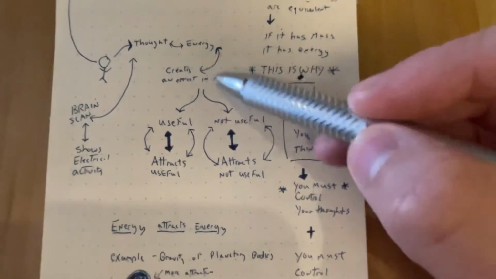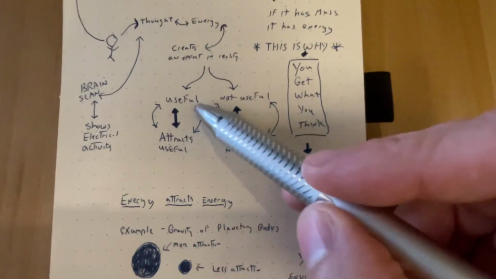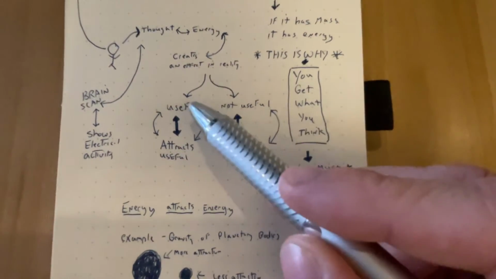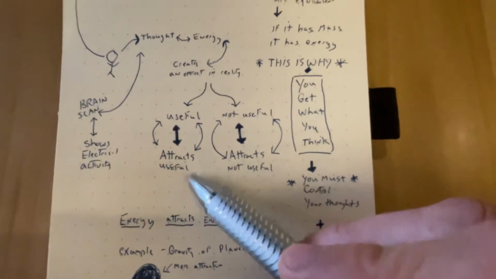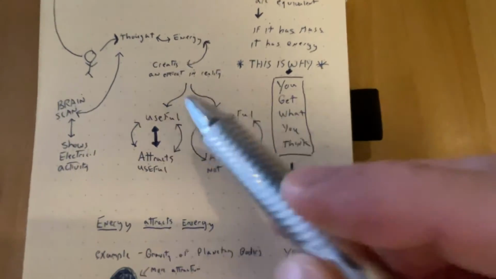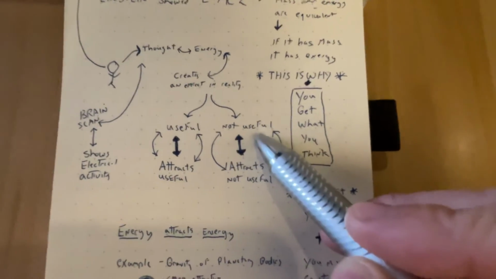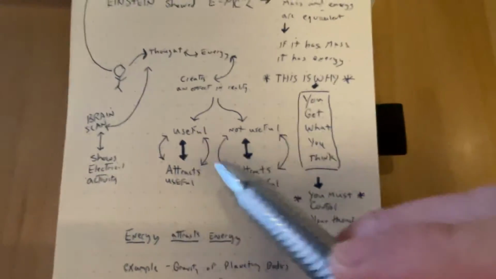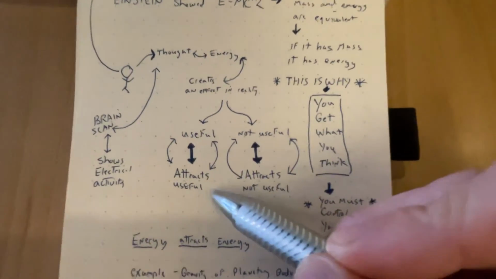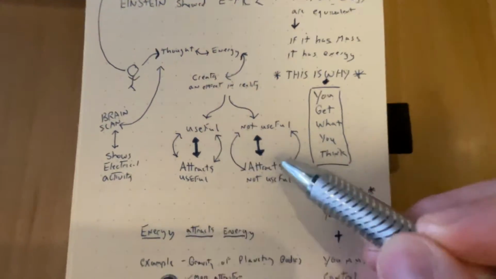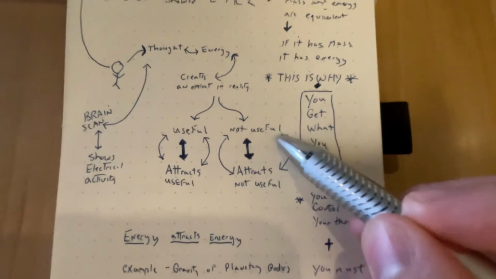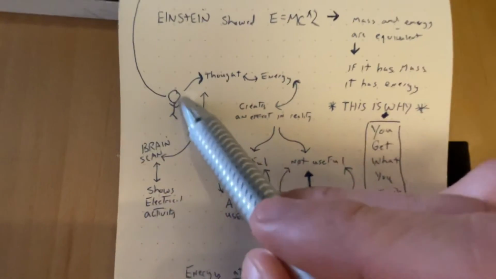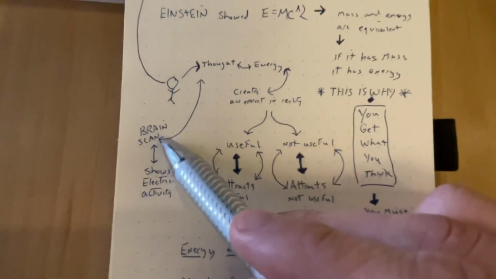So if energy attracts energy, and we have useful thoughts, and we have not useful thoughts, okay? Now, your useful thoughts attract useful energy. Your not useful thoughts attract not useful energy. Now, we know the difference. We know people that are Debbie Downers, and they're energy vampires, right? And they always have something to be negative about. And we know those people that are naturally optimistic, charismatic, etc., and we want to be around them. We get filled up when we're around them, whereas people that tend towards the negative end of the spectrum pull energy from us, okay?